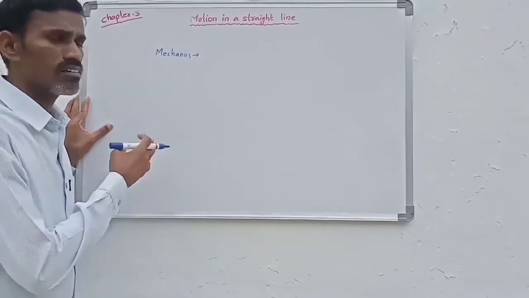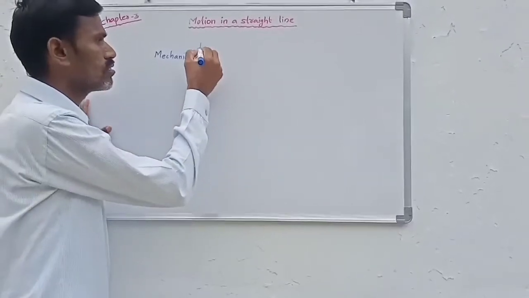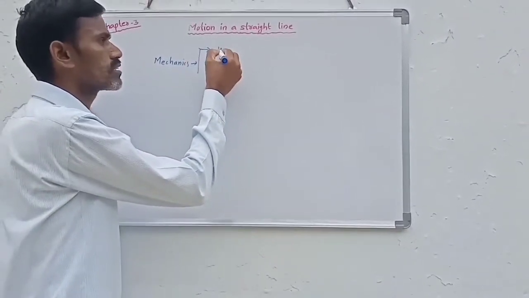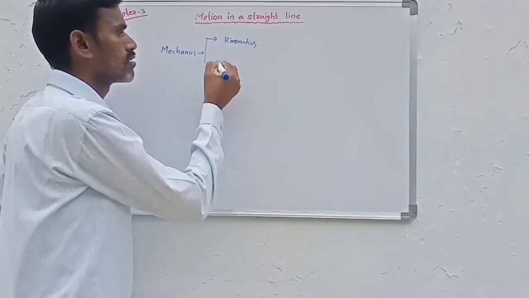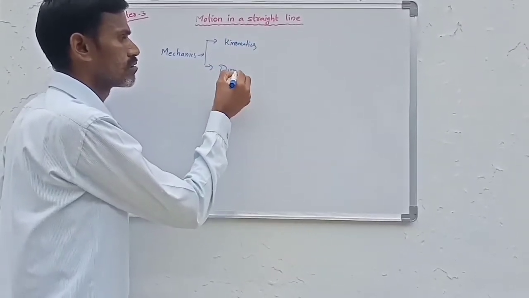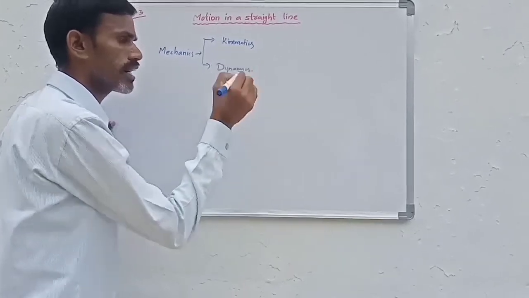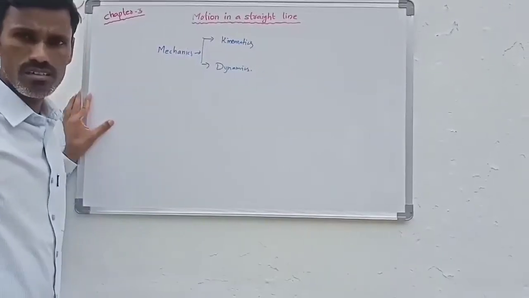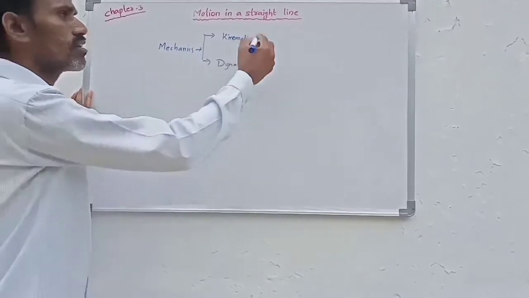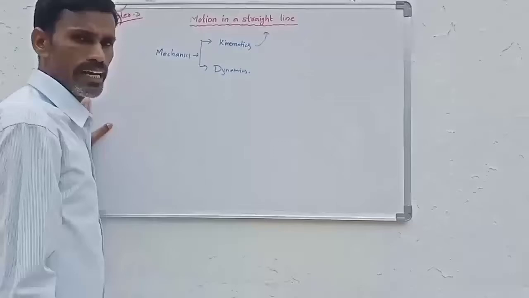Mechanics is further divided into two categories: kinematics and dynamics. The motion in a straight line, here we study in the part of kinematics.